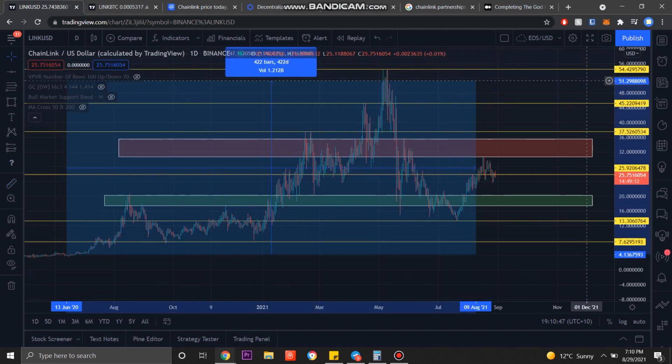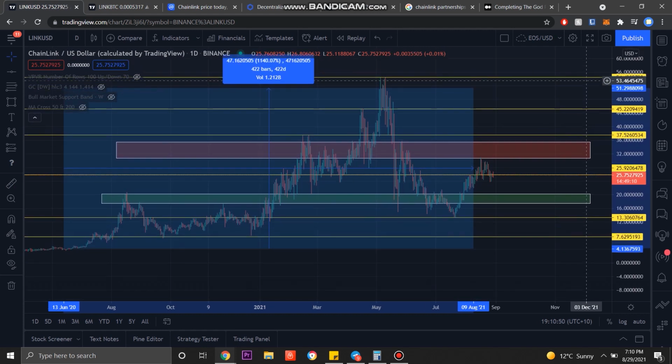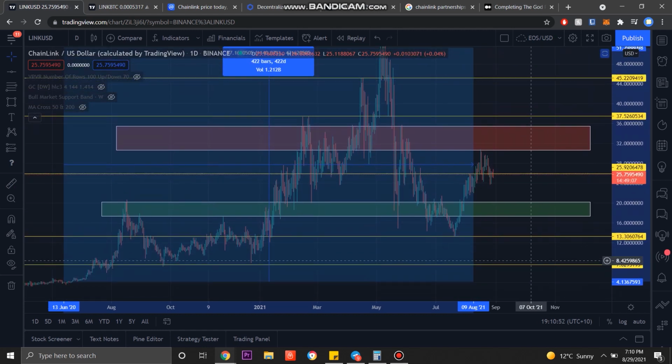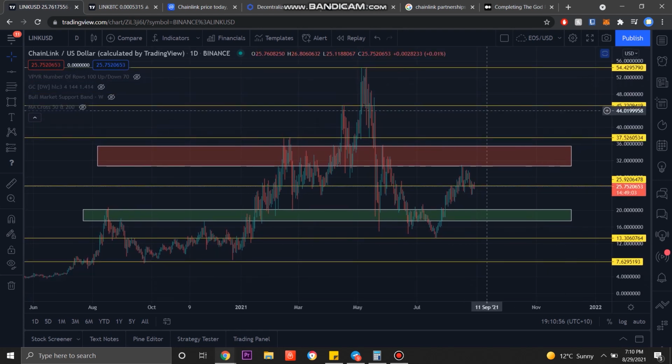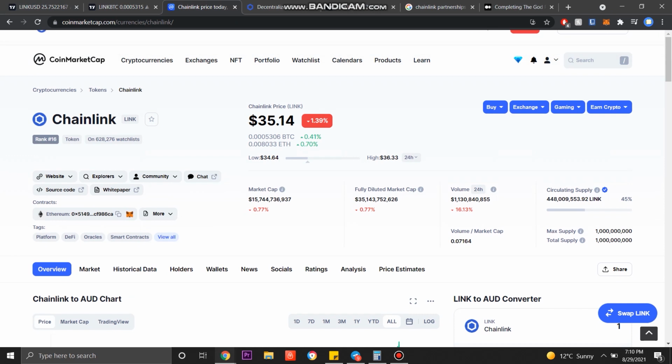Actually, if we just zoom out a little bit, we can probably see around 11 to 12x over the course of that period from June last year, so about a year. So pretty big gains there for Chainlink. It put us in a decent position. Right now, Chainlink is 16th in terms of market cap.